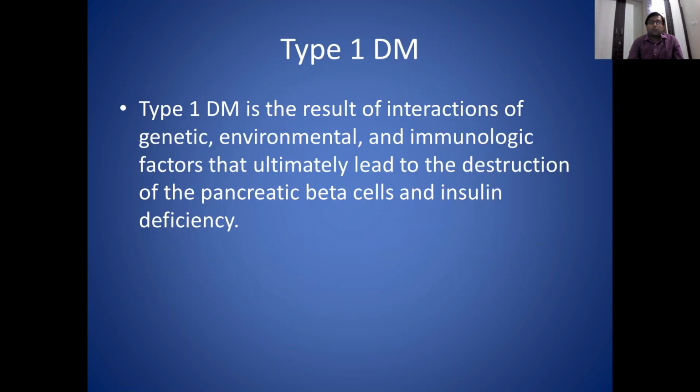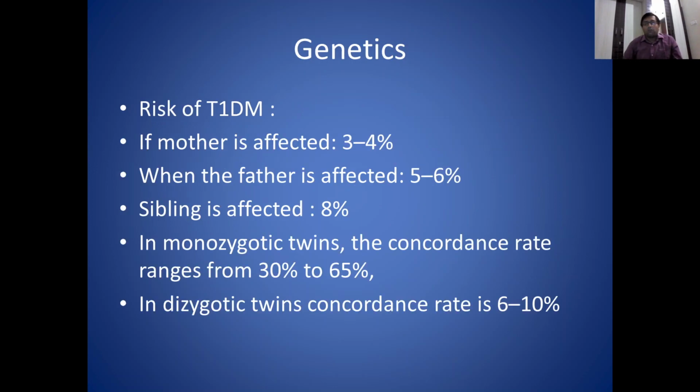Now we are going to discuss only type 1 diabetes here. Type 1 diabetes is the result of interaction of genetic, environmental, and immunologic factors that ultimately leads to the destruction of pancreatic beta cells, and this destruction leads to insulin deficiency. So we talk about some genetics and risk associated